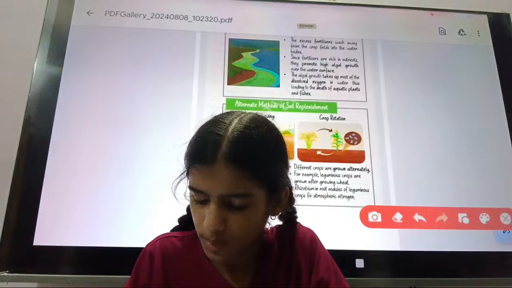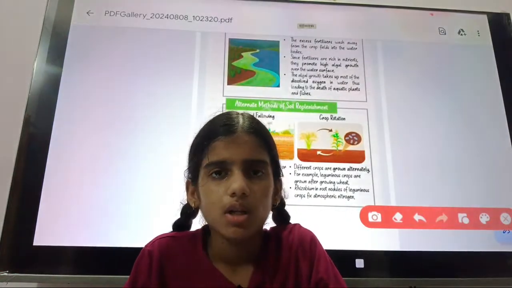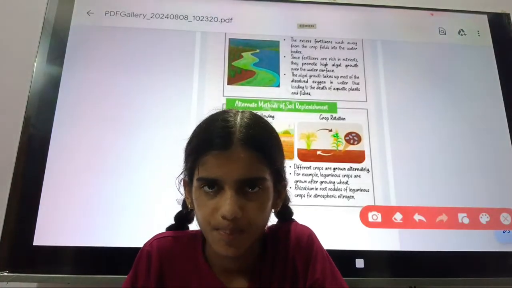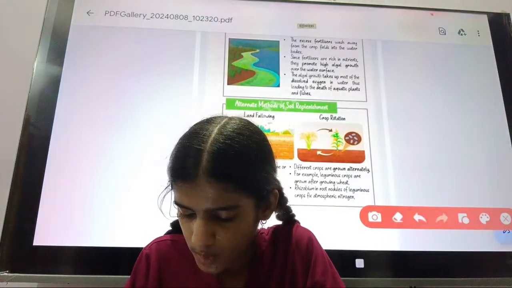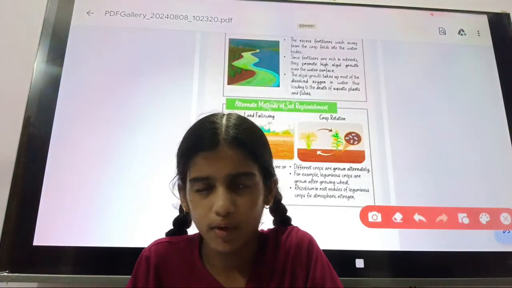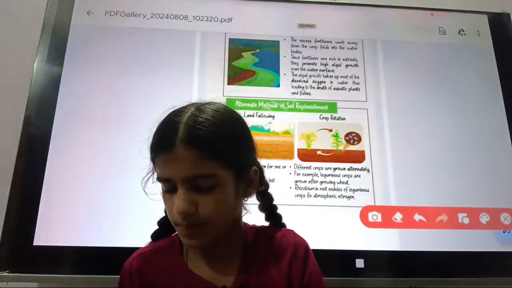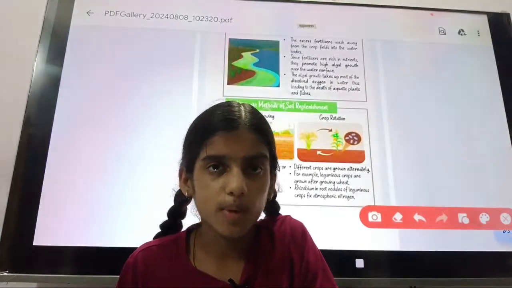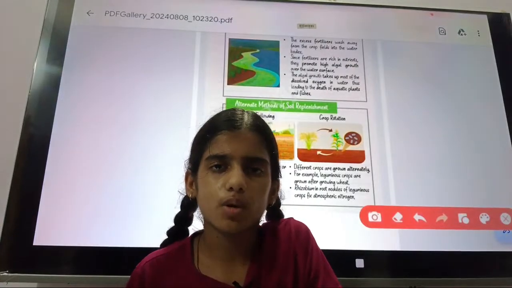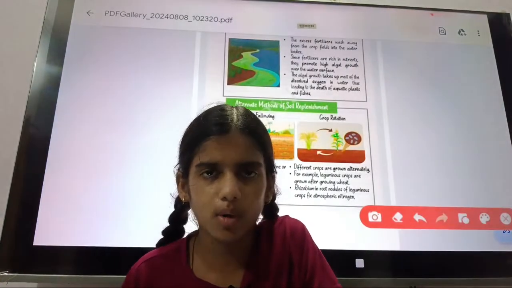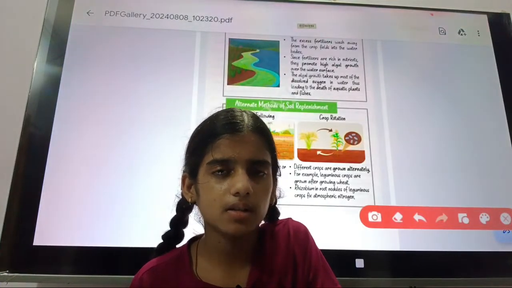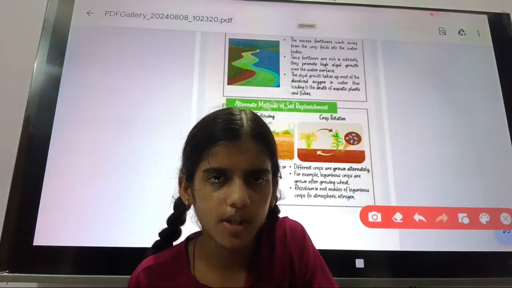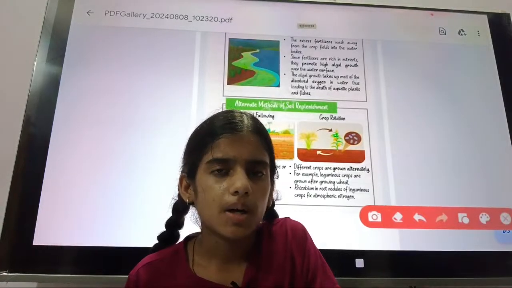But on the other hand, there is crop rotation. So what is crop rotation? In crop rotation, different crops are grown alternately. For example, leguminous crops are grown after growing wheat. One by one, different crops are grown in the same field. For example, we plant wheat first, and after harvesting the wheat, we plant a leguminous crop.